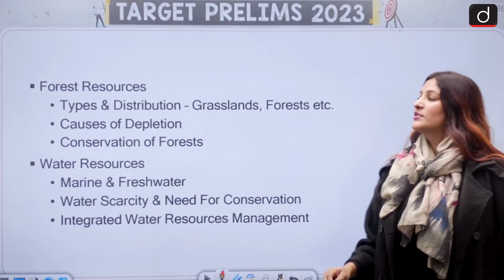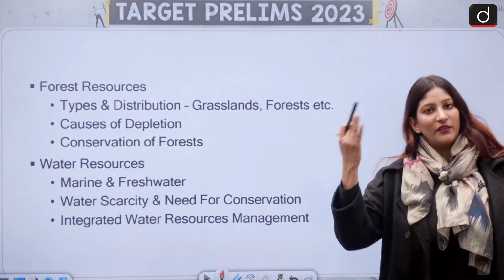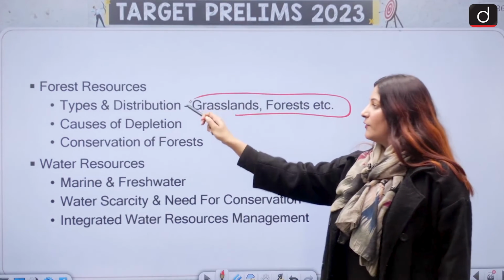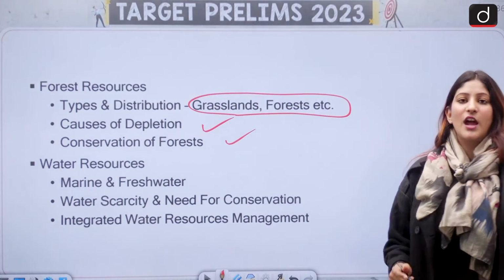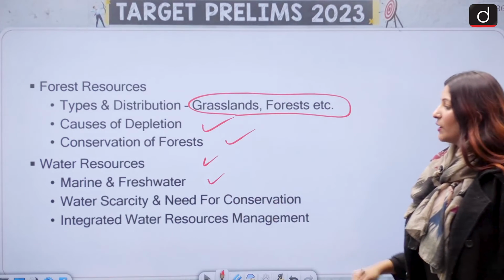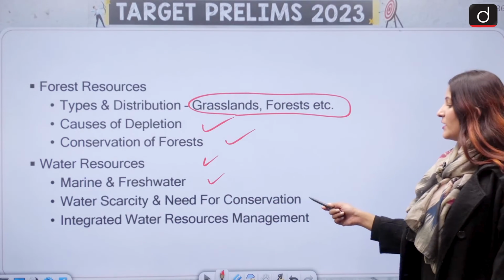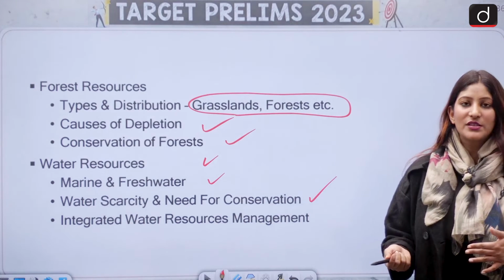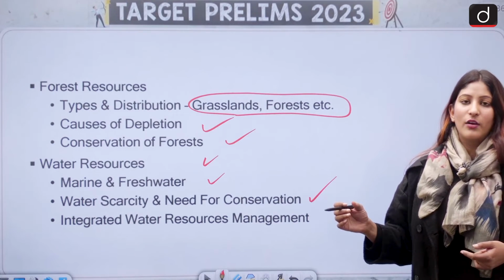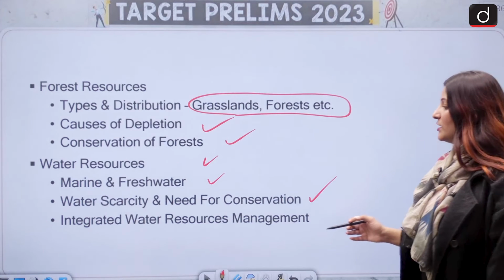Here we have forest resources, which is important from the perspective of both prelims and mains. Types and distribution, in which we have grassland and forest. Causes of depletion and how we conserve forest. In water resources, we have marine and freshwater, water scarcity and need for conservation. So, Har Ghar Ganga Jal, which was a scheme of the Bihar government, has been taken care of in one of our series. Do watch it.